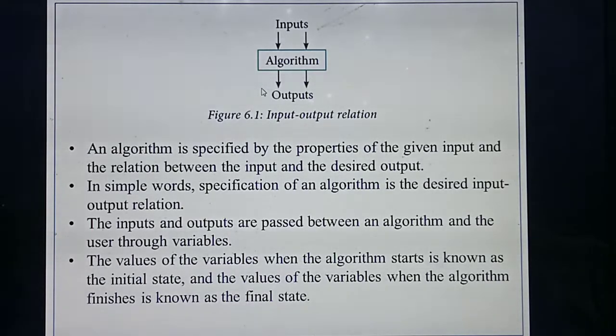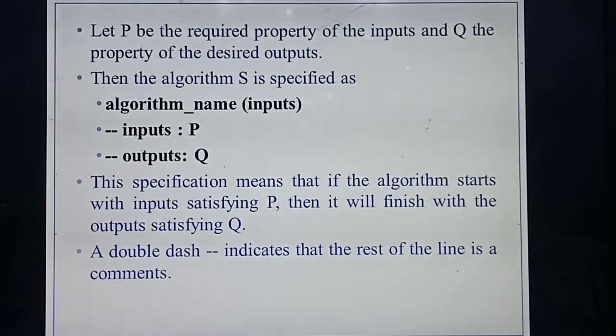Initial state means at the starting stage, before entering the algorithm, you are giving some values to the variable. That is called the initial state. Then once the algorithm completes, you will get some values for that variable. That is called which state, students? Final state. Understood? Okay.